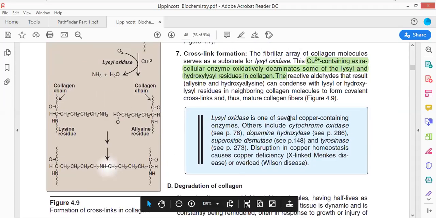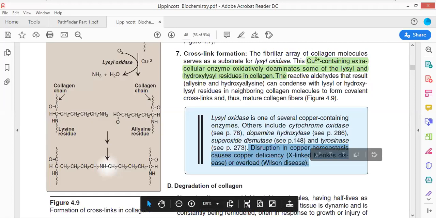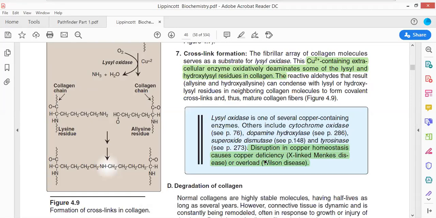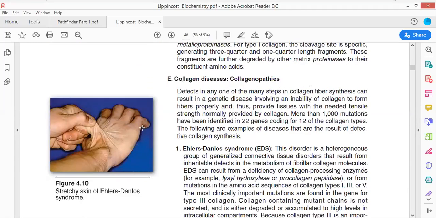Now see this. Lysyl oxidase is one of the several copper containing enzymes. Disruption in copper homeostasis causes copper deficiency disease, which is also referred to as X-linked Menkes disease, also referred to as Wilson disease. There are diseases in which there is a copper deficiency. Then there is degeneracy of the collagen.